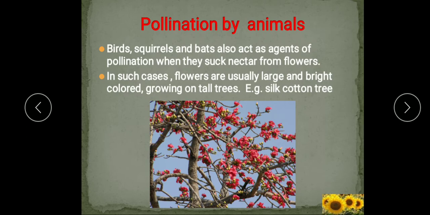So, understood children? The different types of cross pollination. First, pollination by insect.